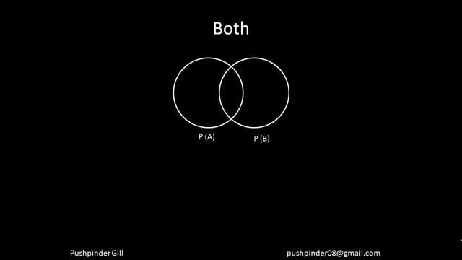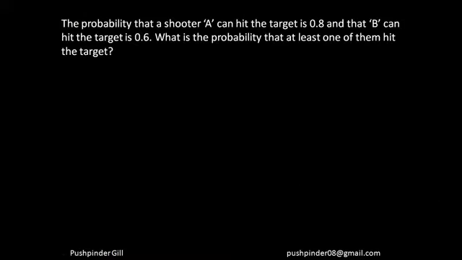Now, the probability of both events happening. This we have done a lot of times. The probability that both the events will happen is probability of A into probability of B, sorry for the handwriting, guys. So this is nothing but the probability of both the events happening.